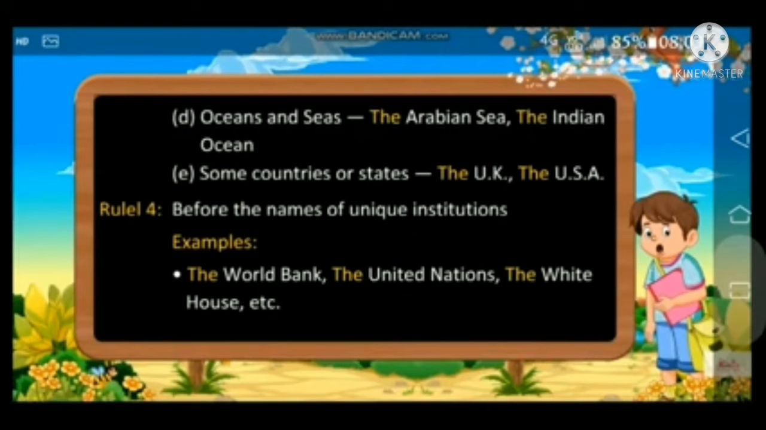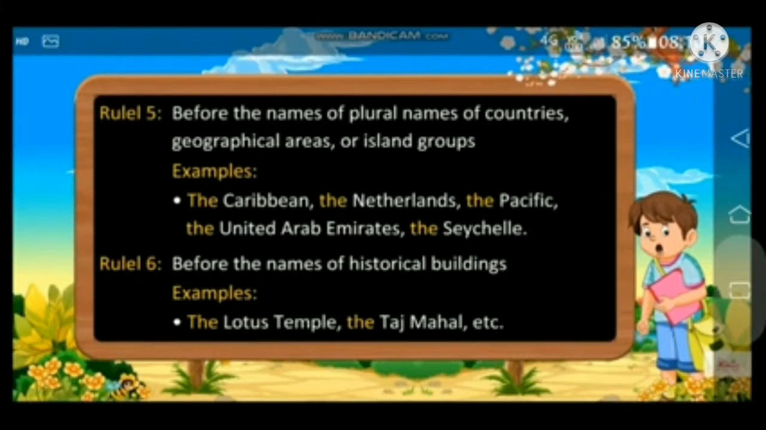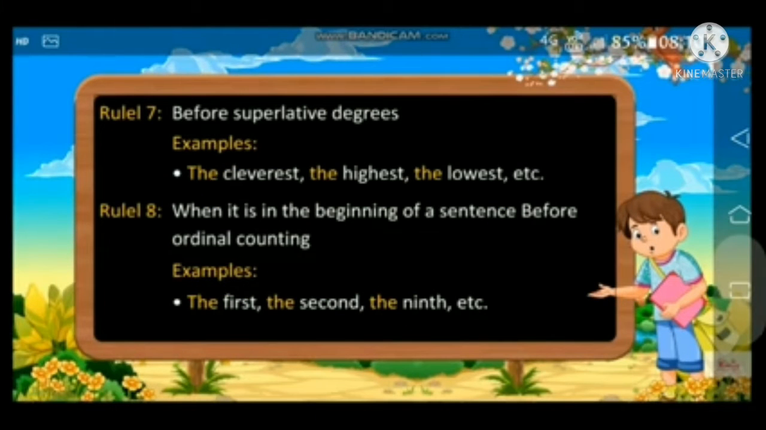Now next rule, before the names of unique institutions we use the, like the World Bank, the United Nations, the White House, etc. Before the plural names of countries, geographical areas or island groups we use the, like the Caribbean, the Netherlands, the Pacific, etc. Before the names of historical buildings we use the, like the Lotus Temple, the Taj Mahal, etc.